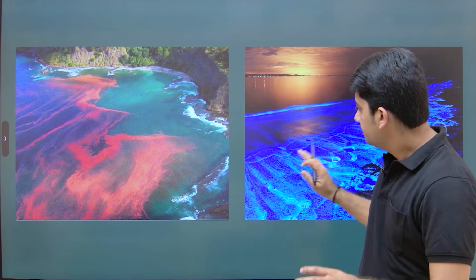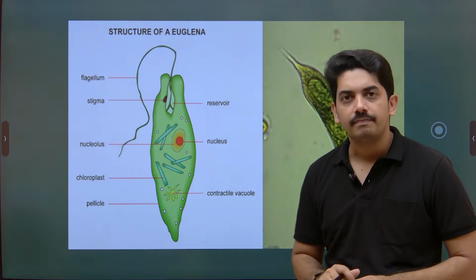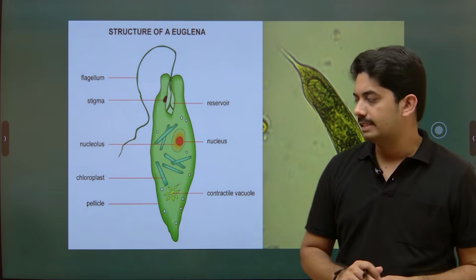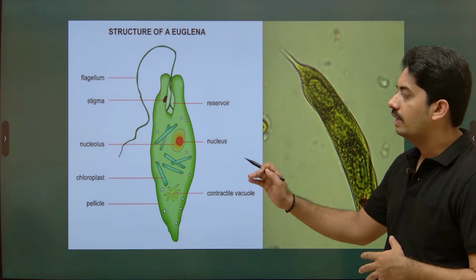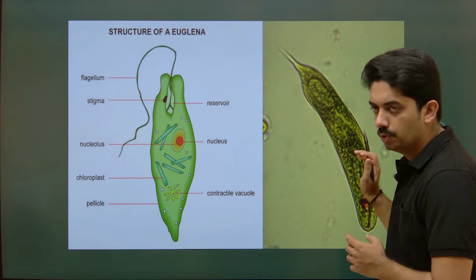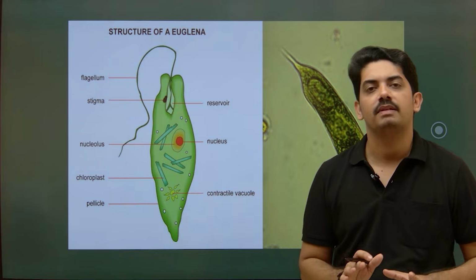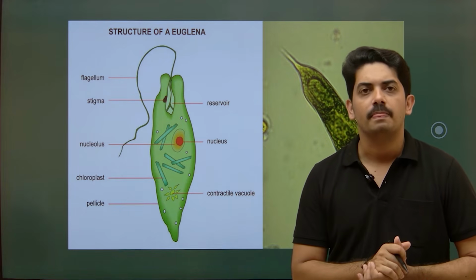Okay, and this is about the dinoflagellates. Next one, euglenoids. Just observe the picture. One is a diagrammatic representation, another one is the slide show. Euglena is a very common example we studied in our lower classes also.